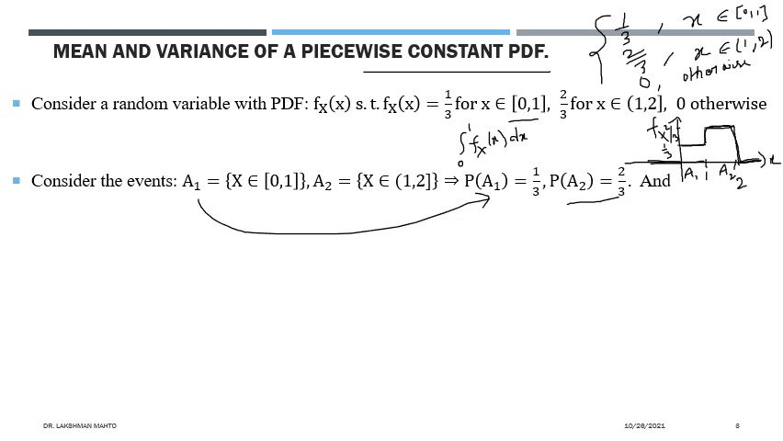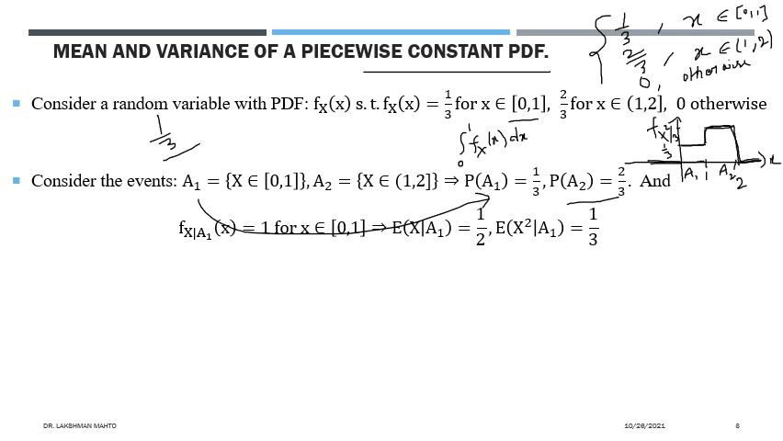So further, with respect to this A1 and A2, we have to find the conditional PDF of X. So we are finding the conditional PDF of X given A1, it would be 1. That means we need to normalize the density over the set A1. So what is the density? The density in A1 over this interval 0 to 1 is 1 by 3.